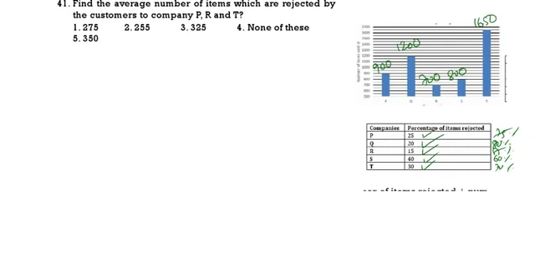PRT rejected, we have to find the average. Since we are taking 3 companies, average means 1 by 3 of the first P. P is 900, rejected is 25%, so 900 into 25%, or else we can take 9 into 25 plus